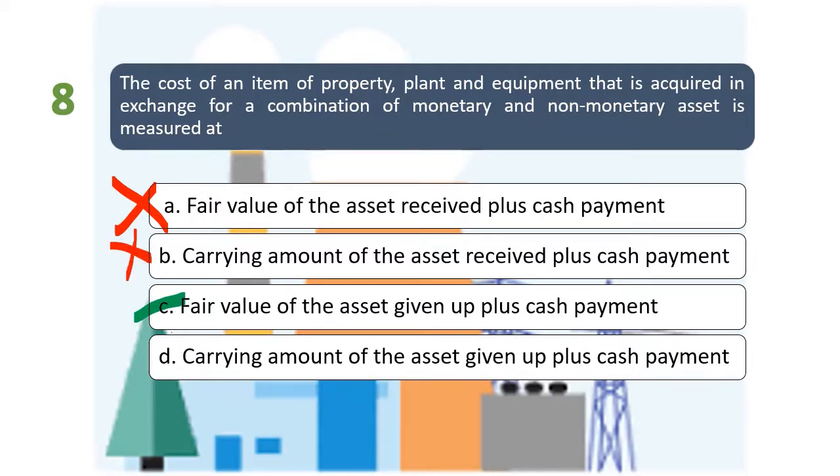So letter D, carrying amount of asset given up plus cash payment. So pipiliin lang natin to kapag ang ating exchange has no commercial substance. Pero dahil silent yung problem about kung may commercial substance or wala, so ang assumption lagi natin ay with commercial substance. So therefore, letter D is a wrong statement. So ang tamang sagot po natin ay letter C.